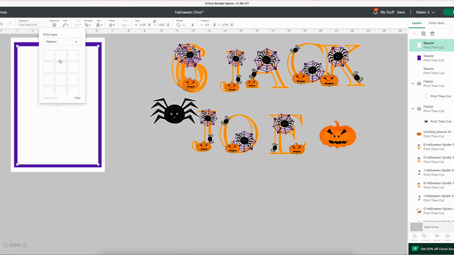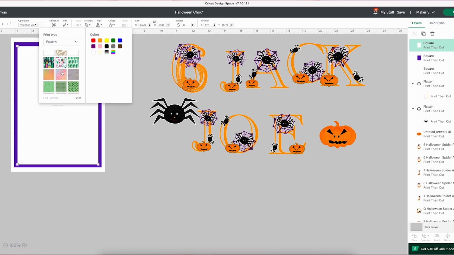you can choose a pattern. Now there's patterns preloaded in Design Space. You can also upload your own. So today I'm just going to use one of the Design Space patterns, and this is really good because you can filter them by colour so that you can choose something. Now there's Halloween themed, there's Christmas themed, there's quite a lot of choice, and it's something that I use a lot. So I'm just going to skip through and find a really good pattern.